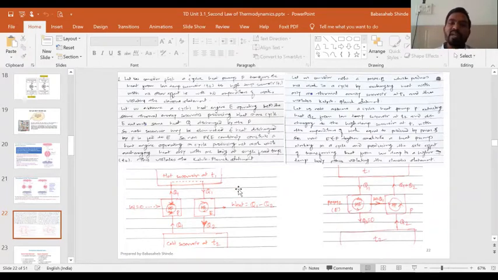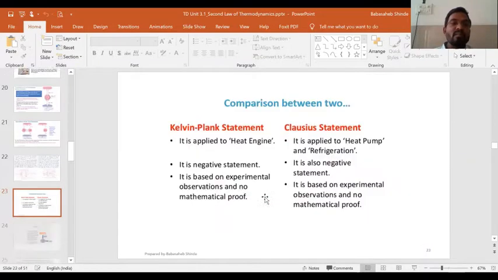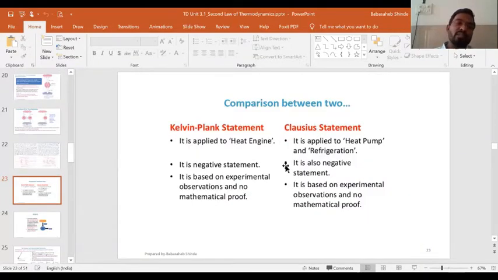In exam they may ask to prove the equivalence of Kelvin Planck and Clausius statements. Depending upon the marks for which that question has been asked, you can write either a single part or both: violation of Clausius leading to violation of Kelvin-Planck, and violation of Kelvin-Planck leading to violation of Clausius statement. So we compared those two statements also.